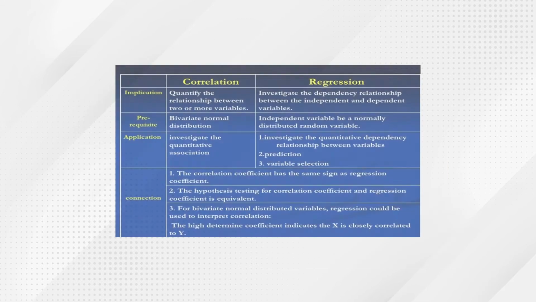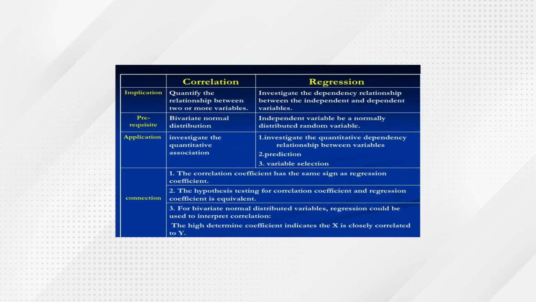This correlation and regression comparison is very important, because if you want to start the process of regression, you have to start with the correlation only. The implication is to quantify the relationship between two or more variables, and investigate the dependency relationship between the independent and dependent variables.